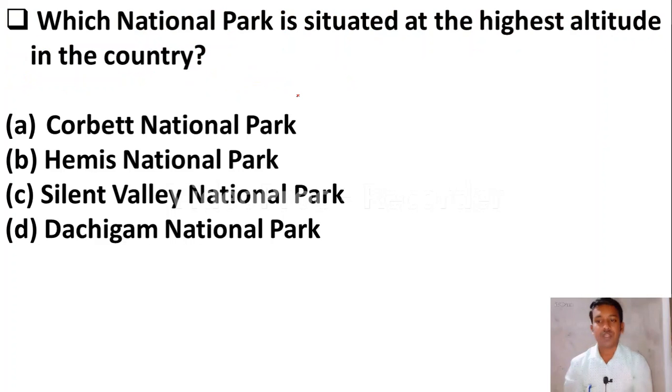Which national park is situated at the highest altitude in the country? Option A Corbett National Park, option B Hemis National Park, option C Silent Valley National Park, option D Dachigam National Park. Friends, here the right answer is Hemis National Park. Option B, Hemis National Park is situated at the highest altitude in the country.